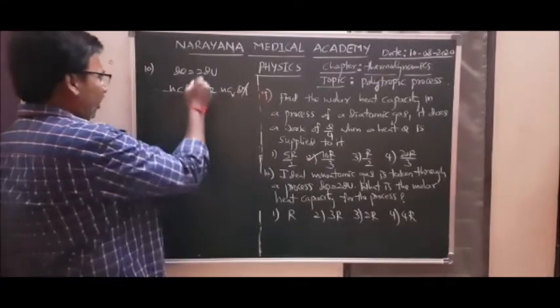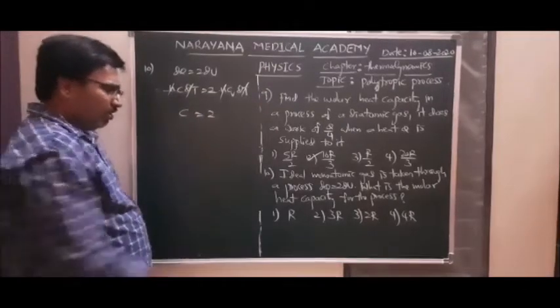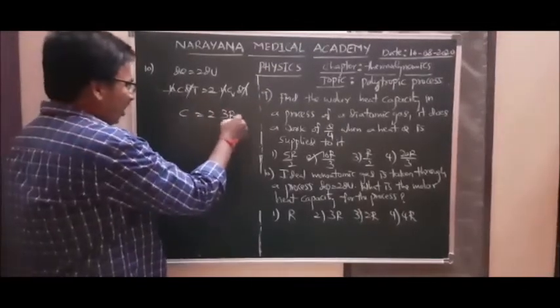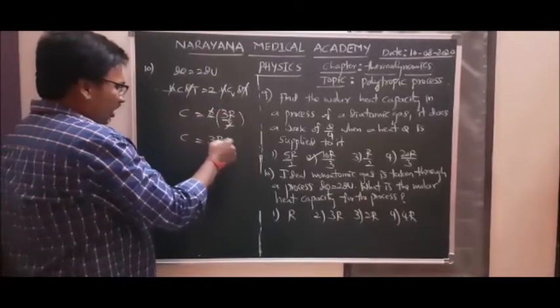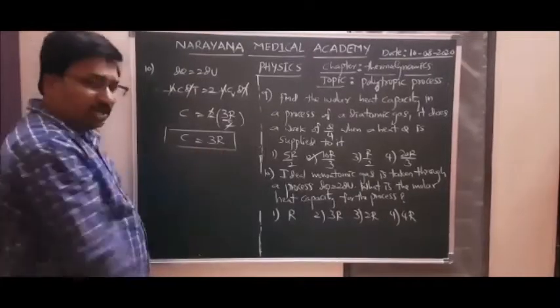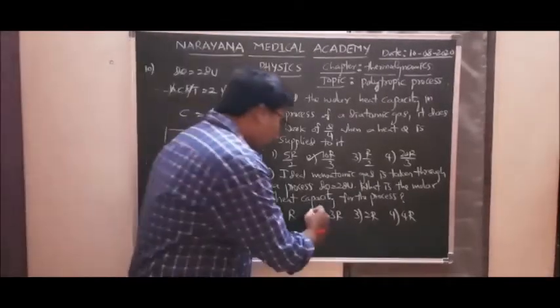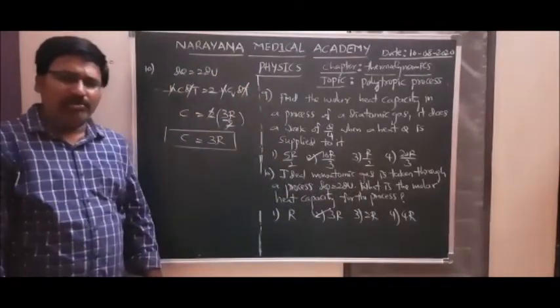So n dT cancels here, and C is equal to 2 into Cv. For a monoatomic gas, Cv is 3R by 2, so the 2 cancels, and the molar heat capacity is nothing but 3R. So for this question, the answer is 3R. So heat capacity is equal to 3R. Okay.